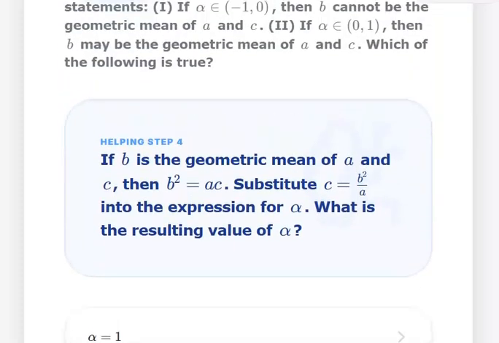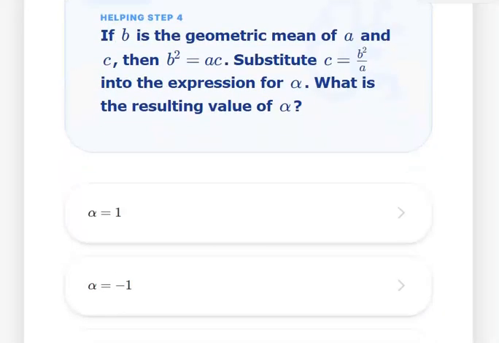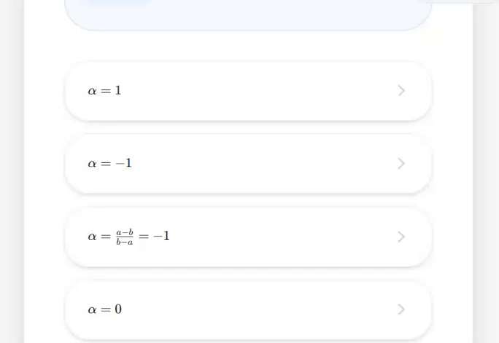Now, if B is the geometric mean of A and C, then B square is equal to AC. That is what we know, because here it is saying if B is the geometric mean of A and C, then we'll put B square is equal to AC. What is the resultant value of alpha? So we know that we have calculated alpha in the previous question, right? So we'll put B square is equal to AC out there. We'll say, okay, B is equal to square root of AC, and then we'll put it and try to calculate it.